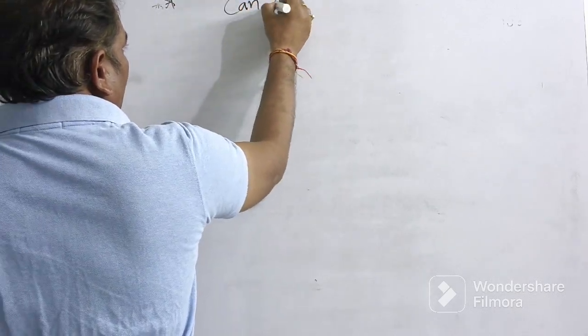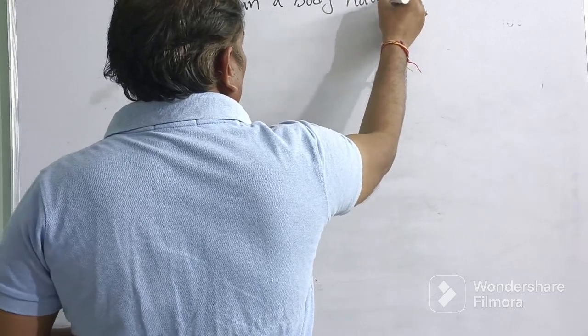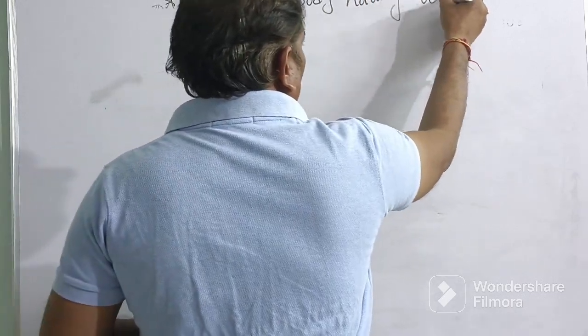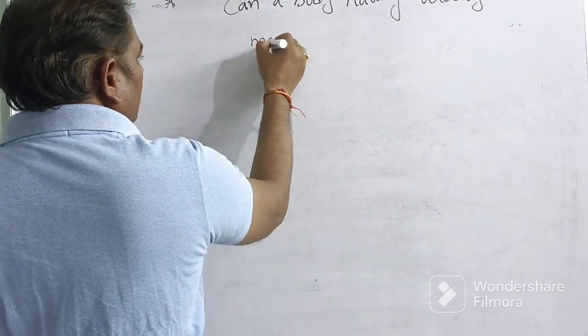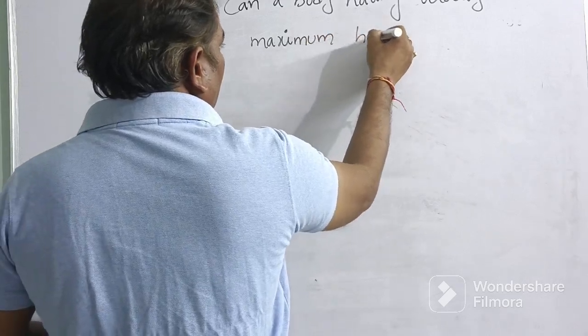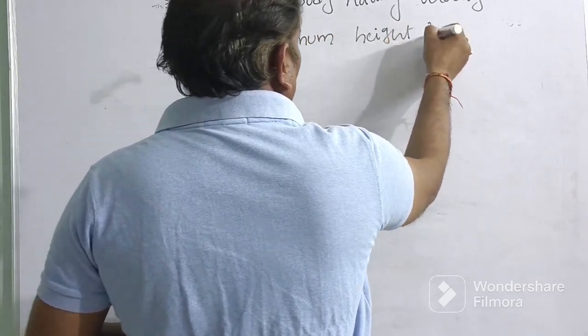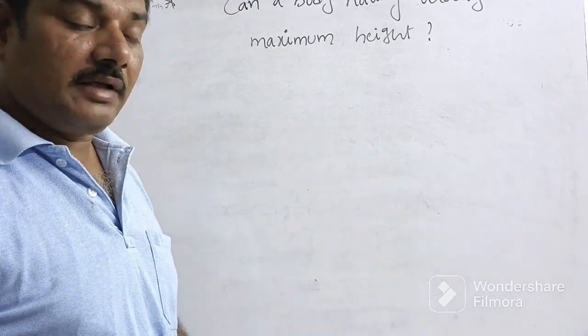Can a body have velocity at maximum height?